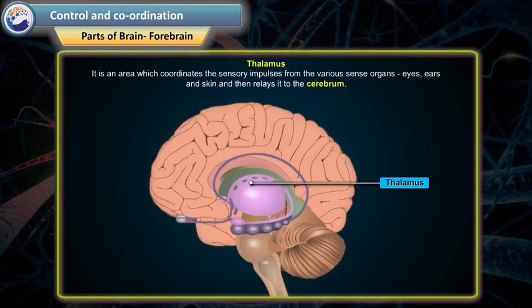Thalamus. It is an area which coordinates the sensory impulses from the various sense organs like eyes, ears, and skin, and then relays them to the cerebrum.